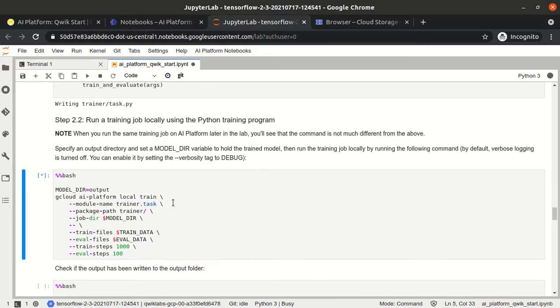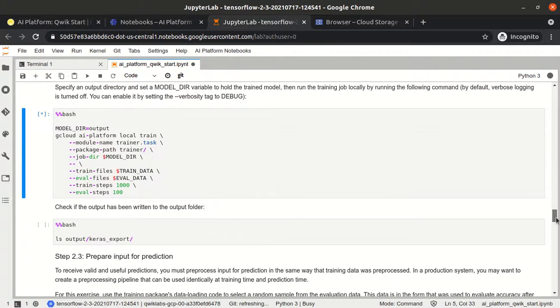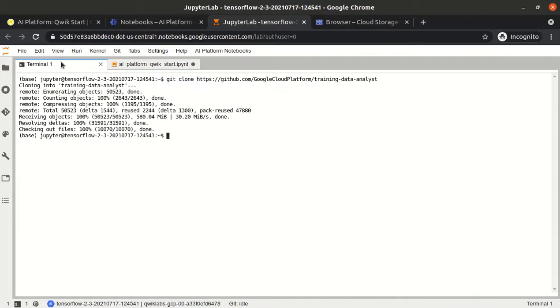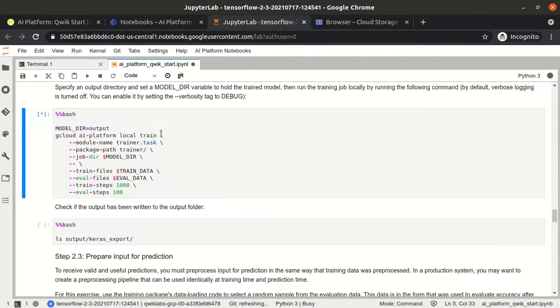So let's execute it. I have executed it, so the training got started. It will take a few minutes. It is training the model.